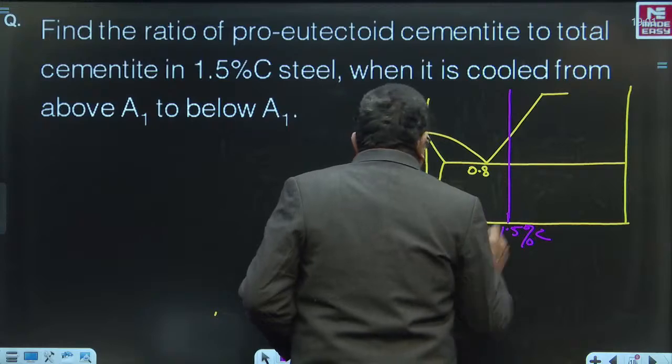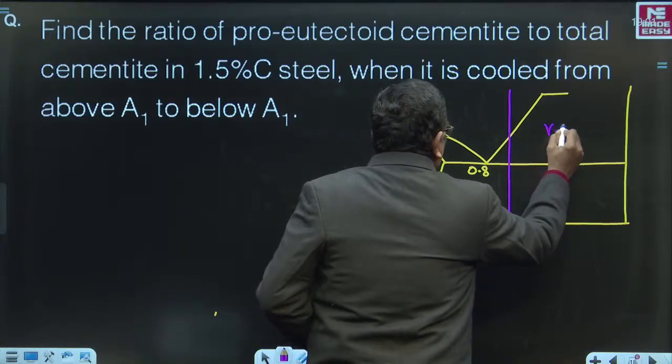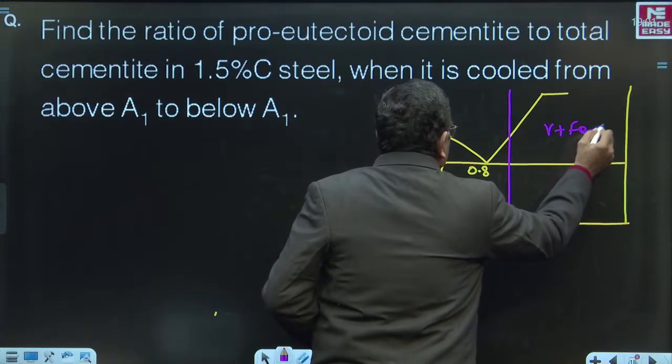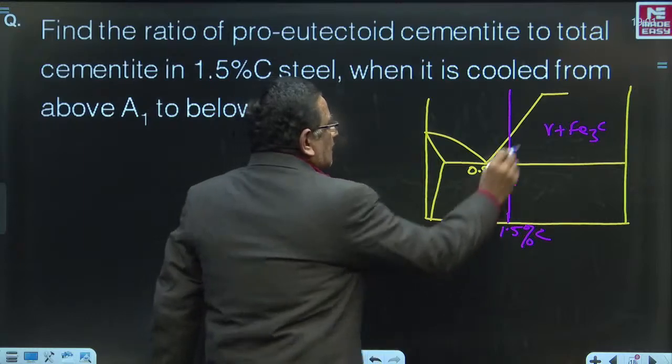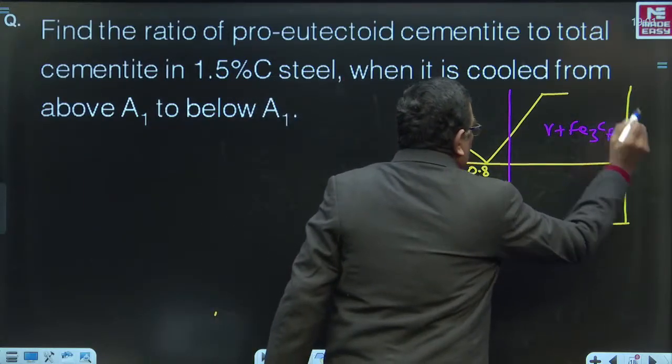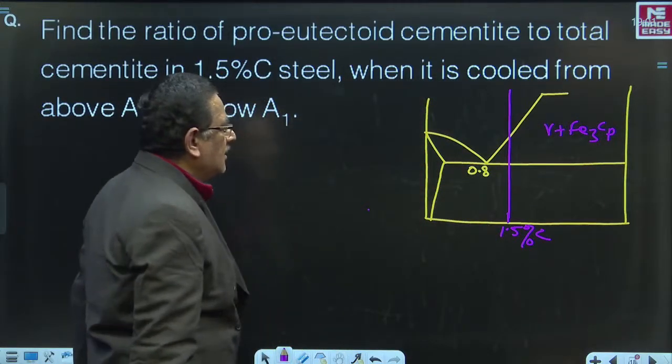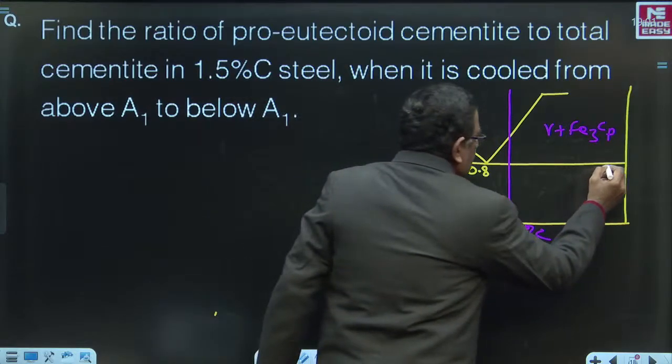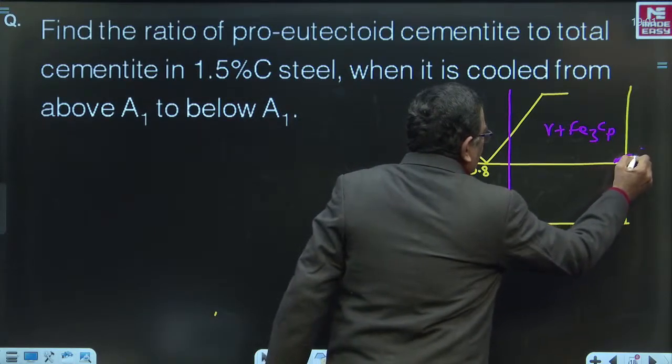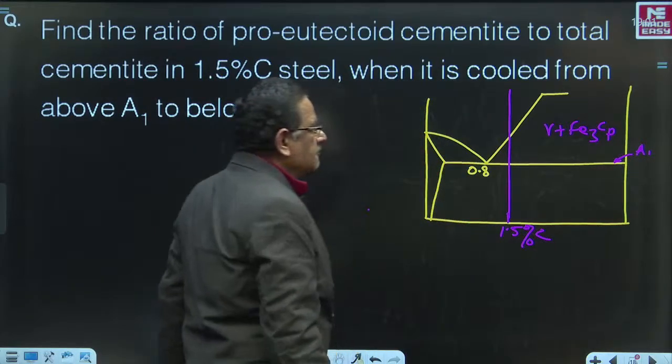Therefore, here you are going to have gamma plus cementite. This cementite is what is called pro-eutectoid cementite in the steel above A1. A1 is this particular line called the A1 line.